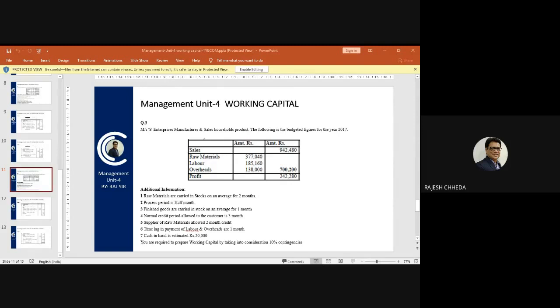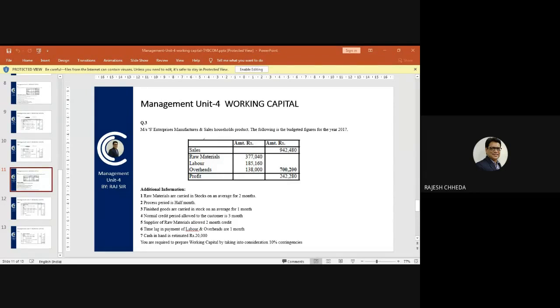Same way, next stock will be WIP. Everyone, the entire class knows that after raw material, we need to calculate stock of work in progress. When we want to calculate work in progress, all the three costs, all the three expenses, we need to calculate.